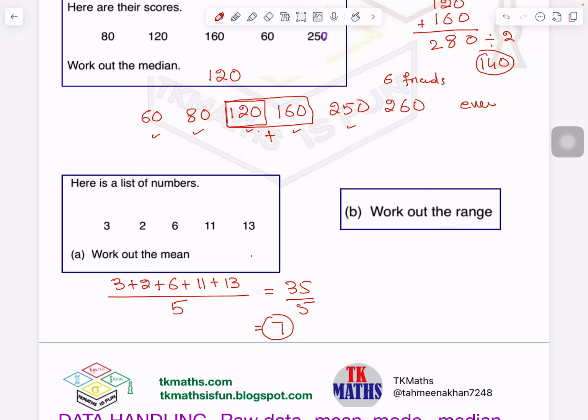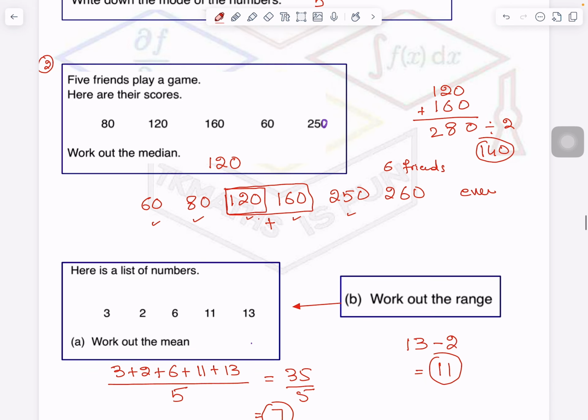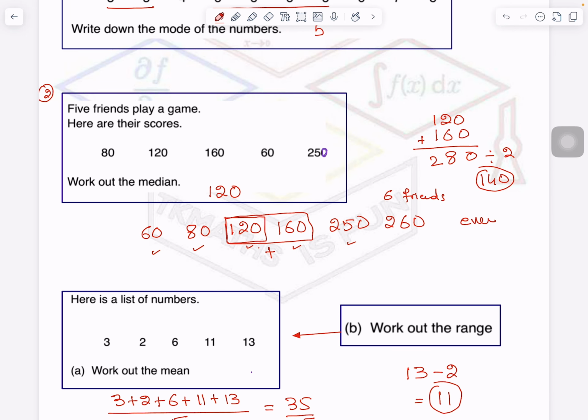Now the last question, which is range. Range means the difference between the highest value and the lowest value. This question is a part of this one. So what is the highest number here? 13. And what is the least number here? 2. So the difference between them is 11. So range is 11. So now you know, in case of raw data, how to find mean, mode, median and range.